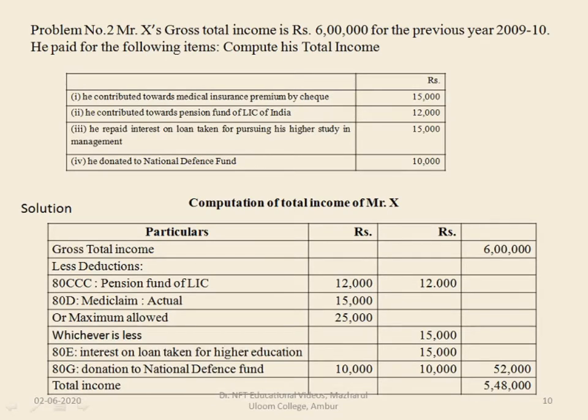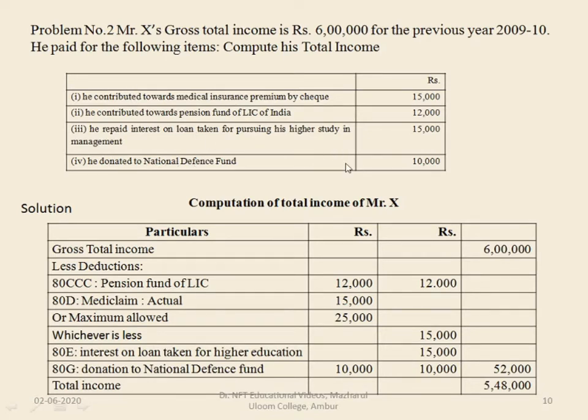Problem number 2. Mr. X's gross total income is rupees 6 lakhs. For the previous year 2009-10, he paid for the following items. Compute his total income. He contributed towards medical insurance premium by cheque. He contributed towards pension fund of LIC of India. He repaid interest on loan for pursuing his higher study in management. He donated to National Defence Fund.